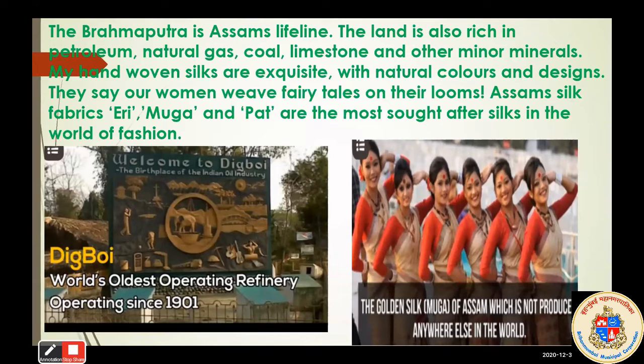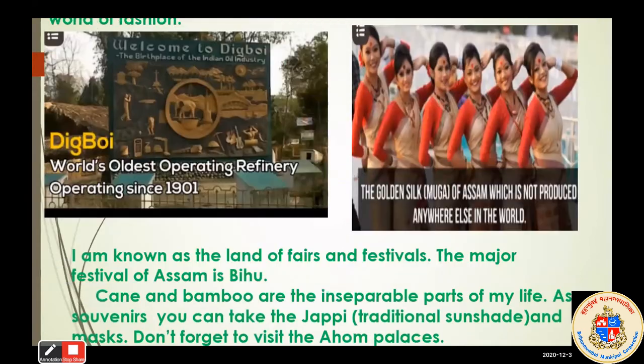And Assam is also famous for their silk. So Muga silk is very famous from Assam. It is not produced anywhere else in the world. Golden silk Muga, you can see in the picture. The golden silk Muga is made from the golden fiber, and which is not produced anywhere else in the world. It is produced only in Assam. So these are the famous things of Assam.